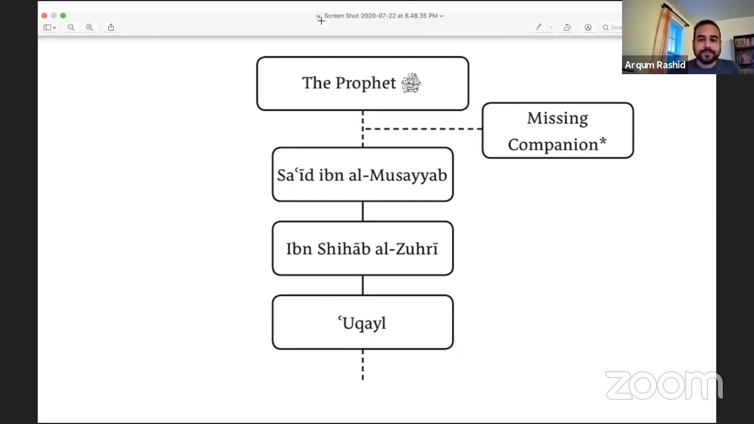All right. So let's stop this share and let's talk about another possible type of mursal. We're still in the second category, mursal hadith. Mursal simply means the companion is missing from the narration. Now there's a hadith known as mursal as-sahabi, the mursal of a companion.